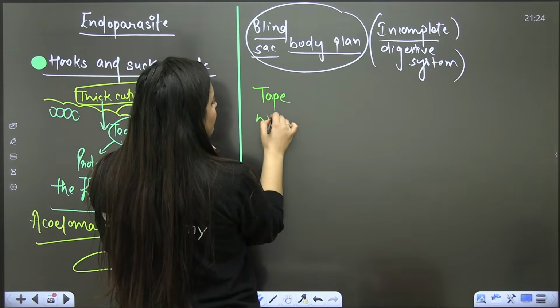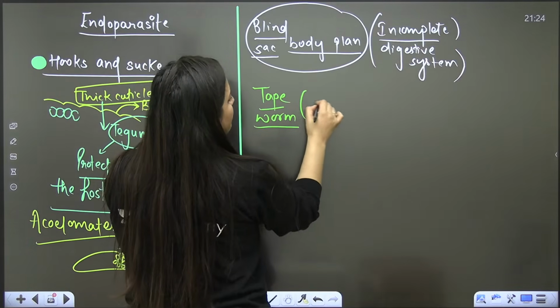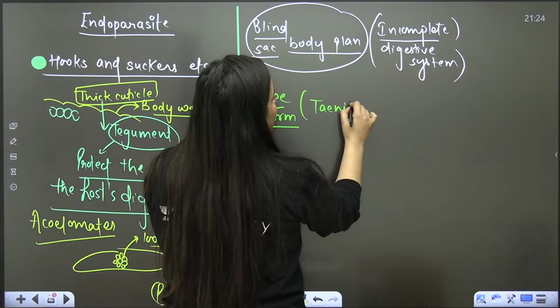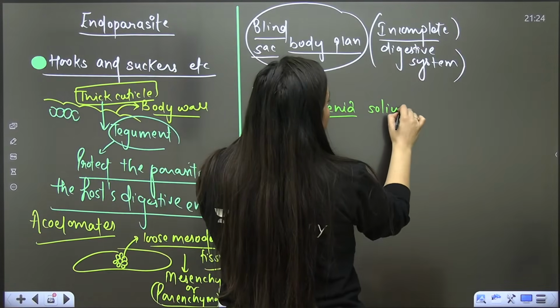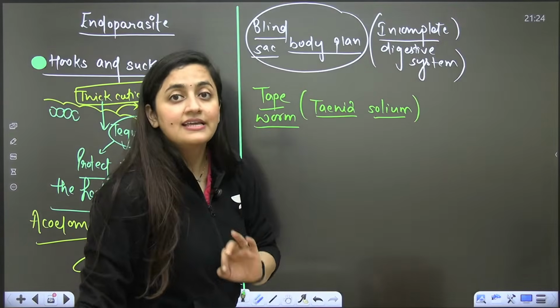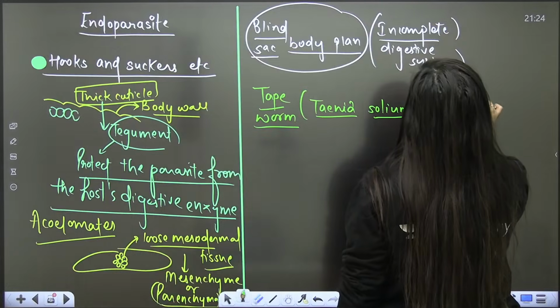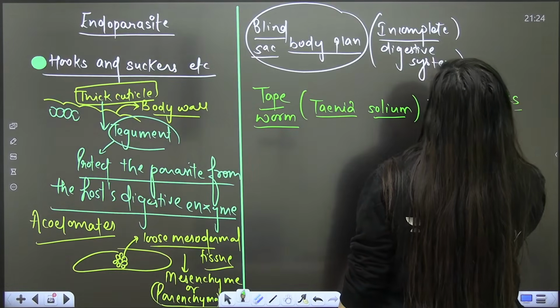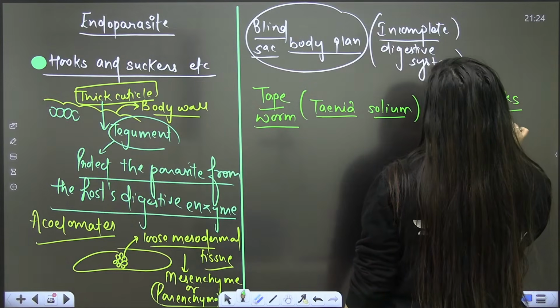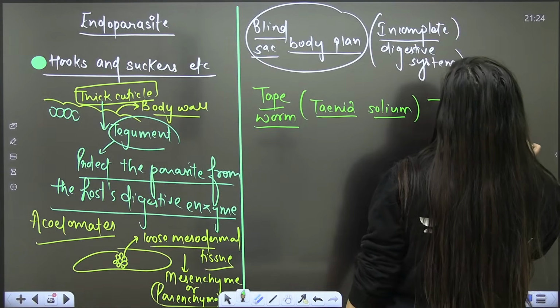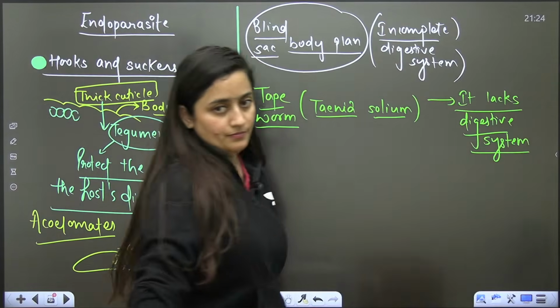Now one thing, they said tapeworm. There is an example given in NCERT, that is the tapeworm, Taenia solium. It is an endoparasite. It lacks a digestive system, bache. Why? Because it is an endoparasite, it will get digested food and directly absorb it through its outer body.